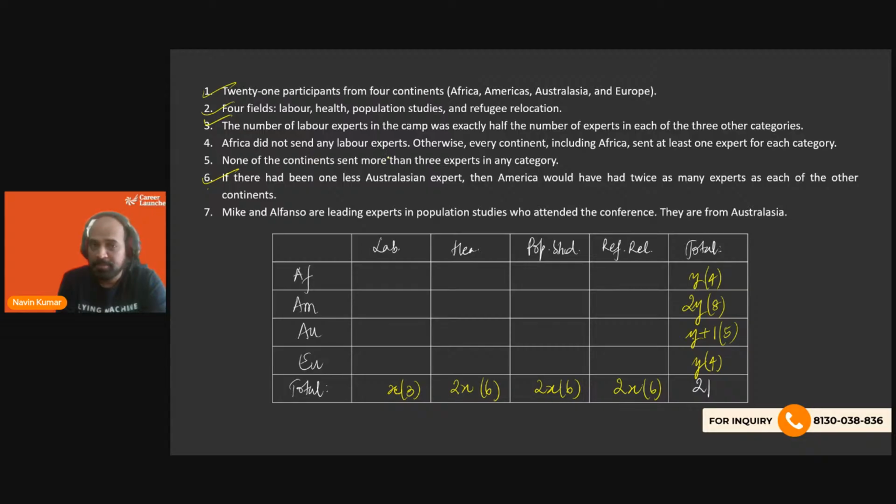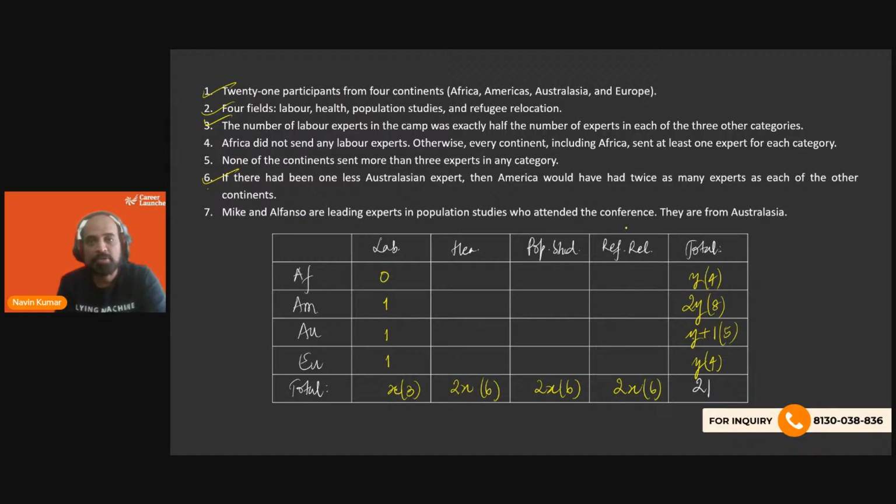Africa did not send any labor experts, so this was 0. Otherwise, every continent, including Africa, sent at least 1 expert for each category. That means in each cell, there is going to be written at least 1. So in the labor category, overall, we have a 3, and there are 3 cells. So this has to be 1, right? These are going to be fixed.